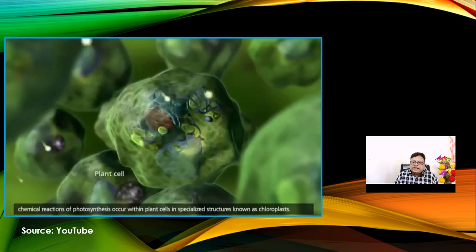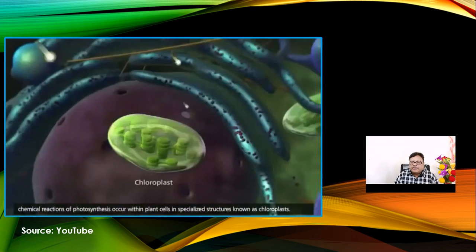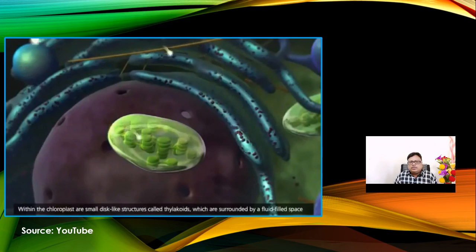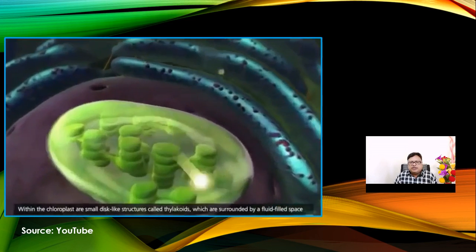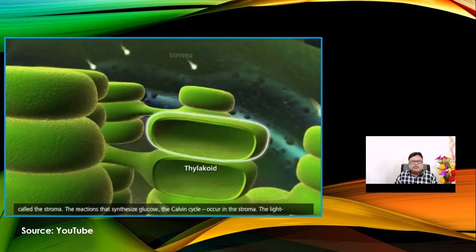Inside that palisade layer, you find the presence of the chloroplast. We know about the structure of the chloroplast. Inside the chloroplast there are stacks of thylakoid membranes. You know about electric poles, which have Chinese-type stacks, that is insulators.